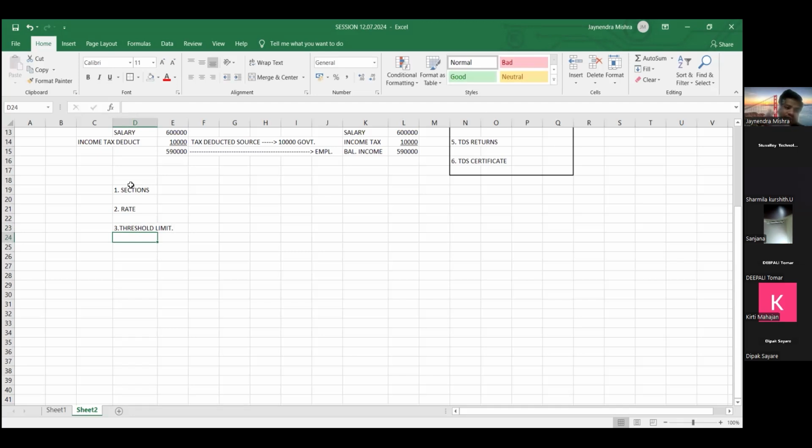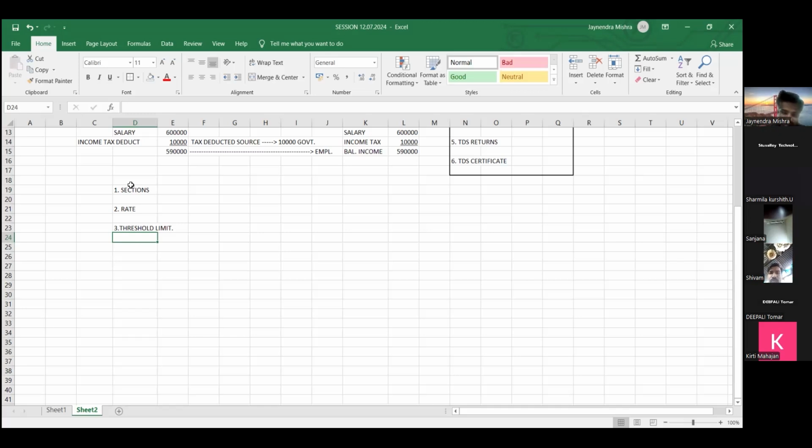So when you go for an interview, friends, whenever you go for an interview for a tax profile or accounting profile, you can expect this kind of questions from your interviewer. Which kind of question, friends? Under which section TDS is to be deducted, at what rate TDS is to be deducted, and what the threshold limit is. Okay.